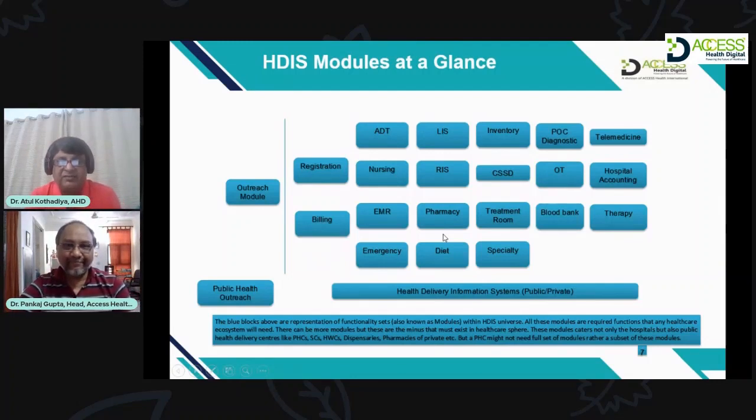Now, coming to CSSD, the Central Sterilization Supply Department, which is again a very important module in hospitals, because tracking all the equipment needed for surgery, or scheduling it, is very important. Treatment room is nothing but small procedures or minor OT, or maybe injection room or dressing room. All these come into the treatment room module.